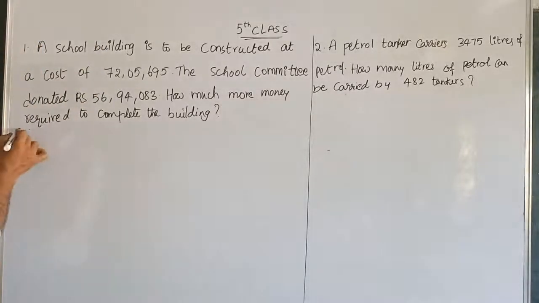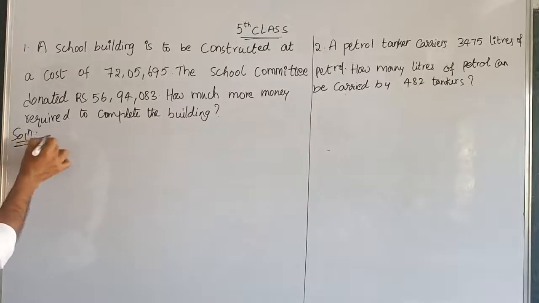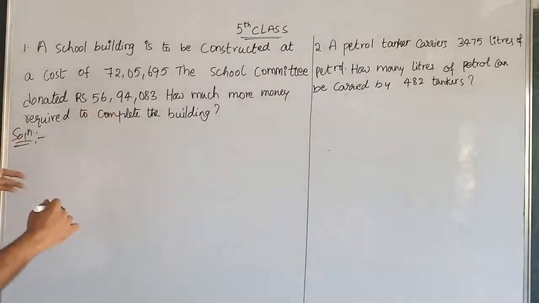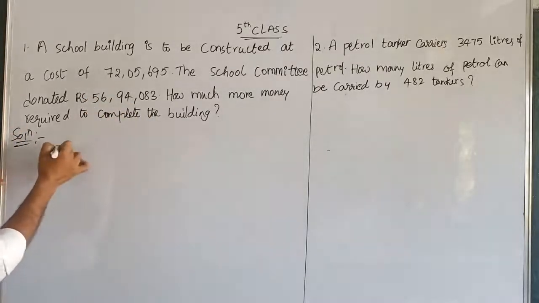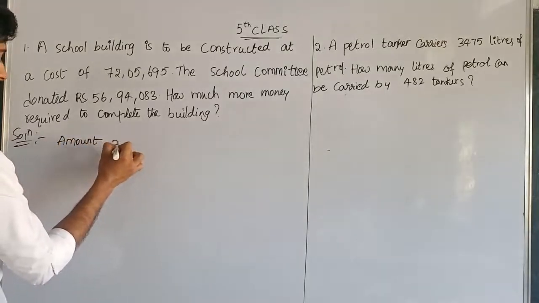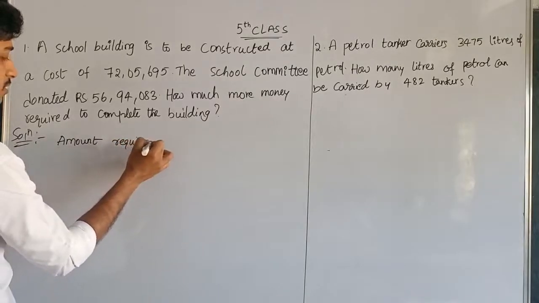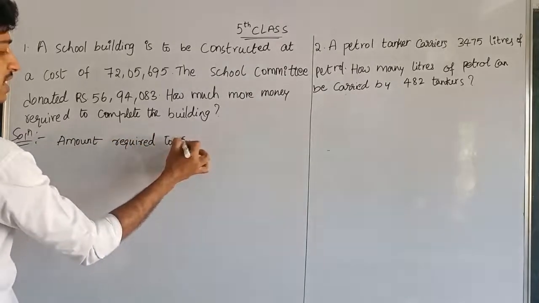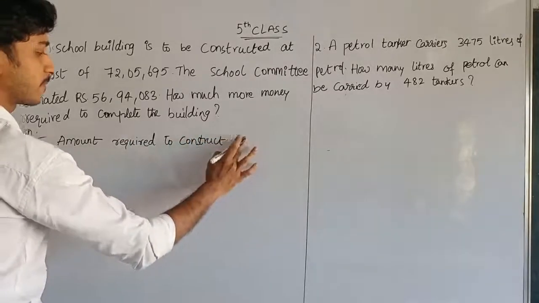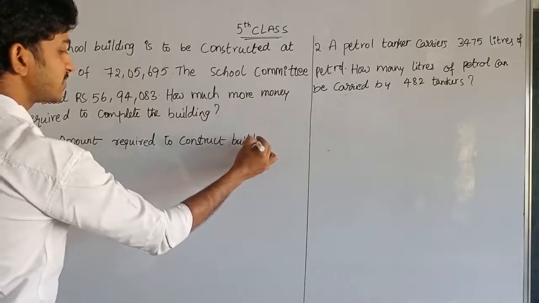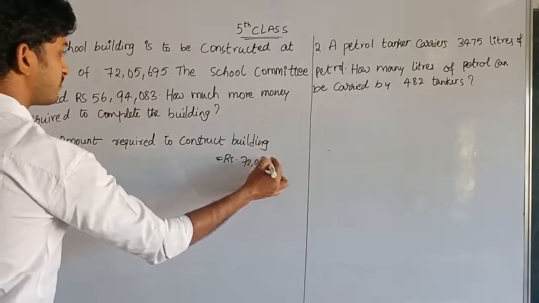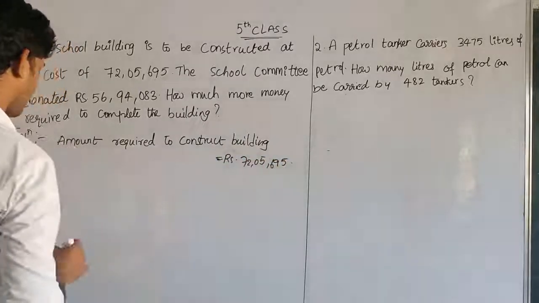See here. So first write what is given in the question. Amount required to construct building. Take it as building. So what is the amount required to construct a building? 72 lakhs 5,695 rupees.